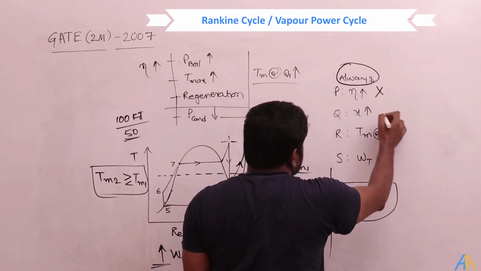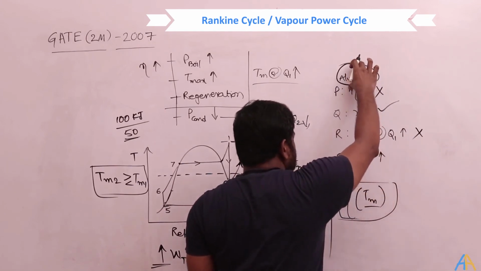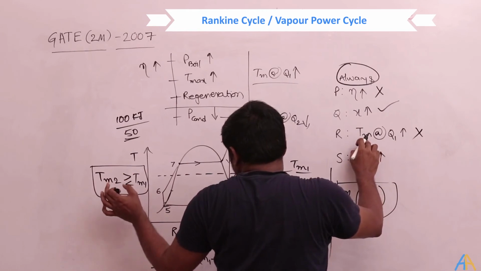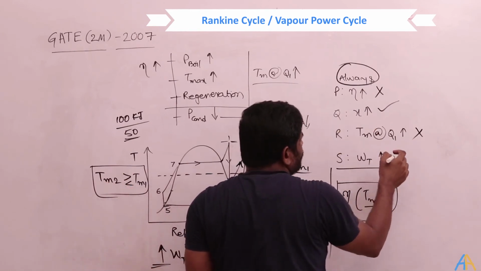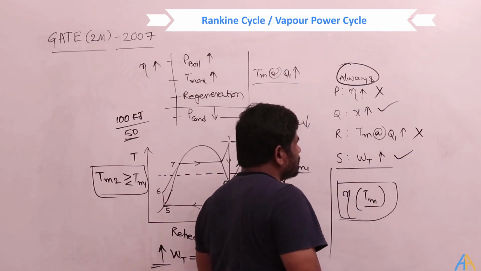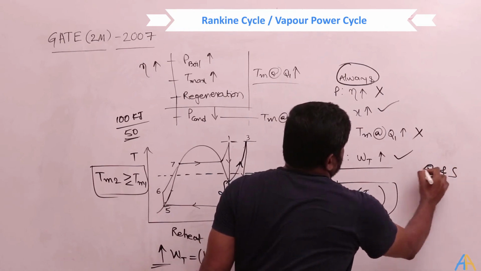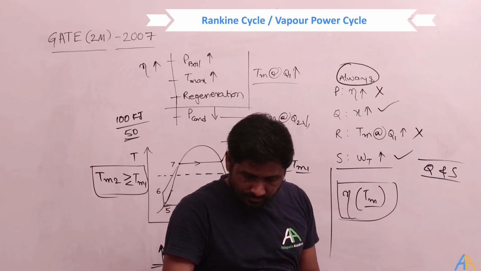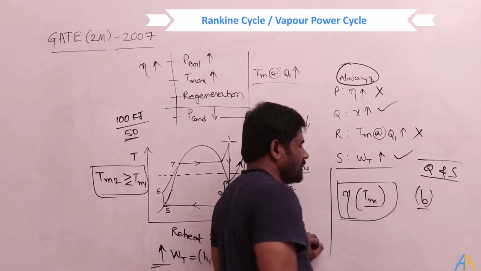So P is wrong, Q is right, R is wrong. Why? Because here they use the word always. It could either increase or decrease. And S, the specific work, is always increasing. So what are the correct options here? Only Q and S. Which option is matching? Only Q and S: option B. So the option is B.